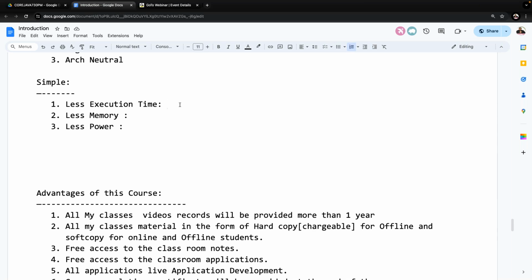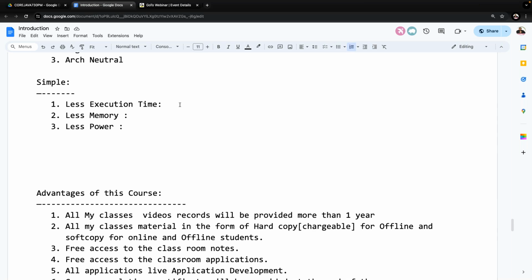So altogether, what I'm telling you is that the performance of my remote controller is not good. Why? Because it takes a lot of time to change the channel. Why? Because whatever software program is available inside the remote controller, that program execution is taking more time.